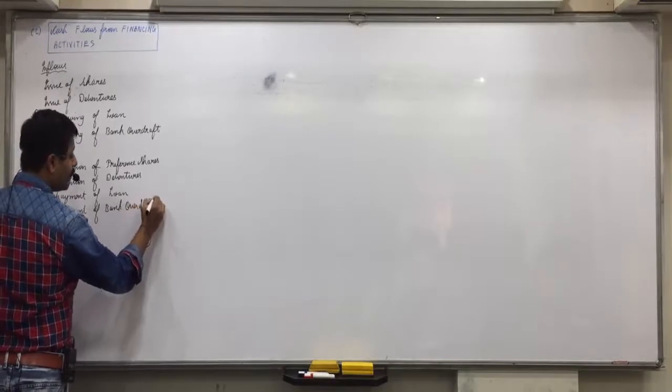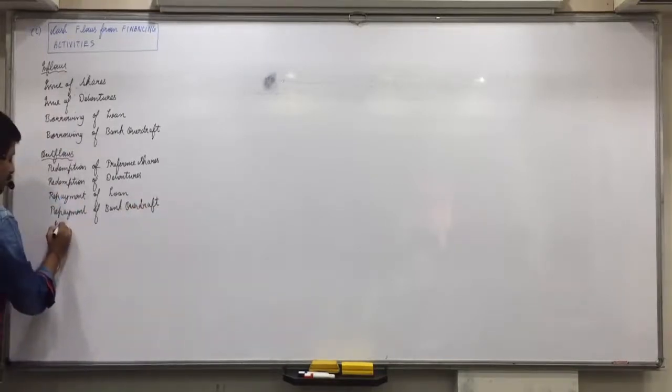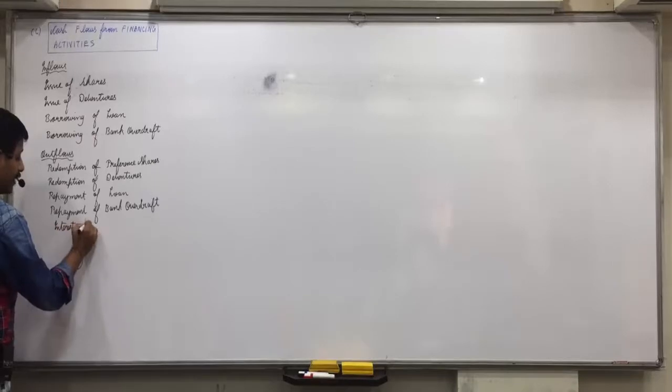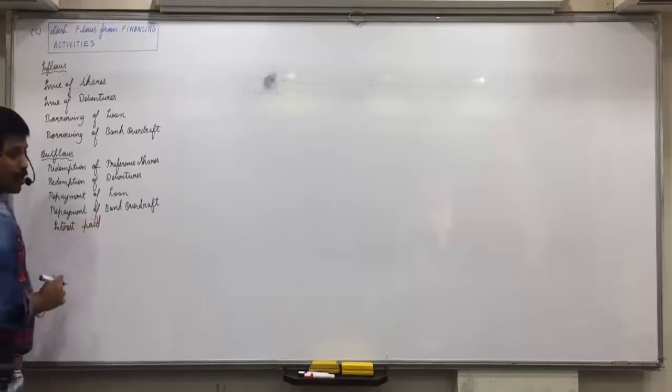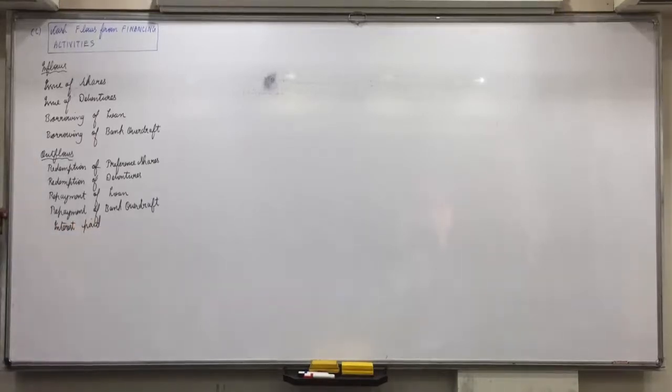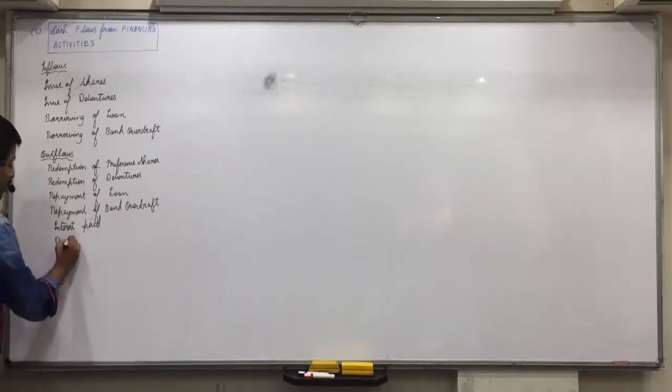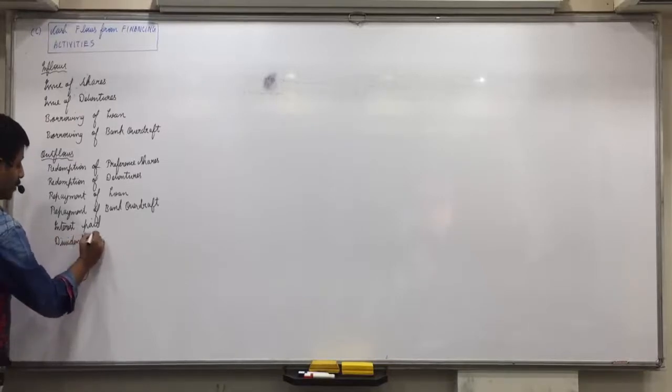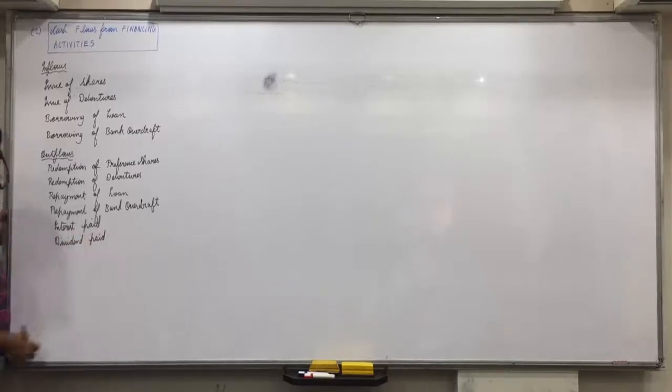And other than that, interest paid, interest you pay on borrowing of loans, etc., debentures, etc. So interest paid is financing activities outflow, and dividend you pay to the shareholders, that is also financing activity. Like I told you, in investing activity, when you make full cash flow statement, those interest, dividend and rent would have 2 effects. One is O minus, and second you will also take it in investing I plus. Same way, these 2 things will also have 2 effects.